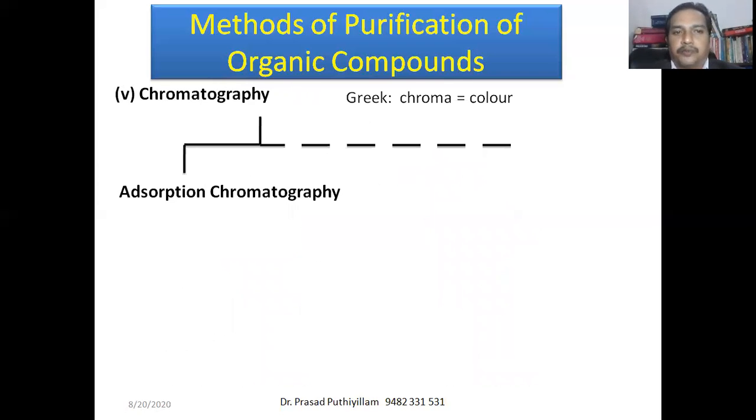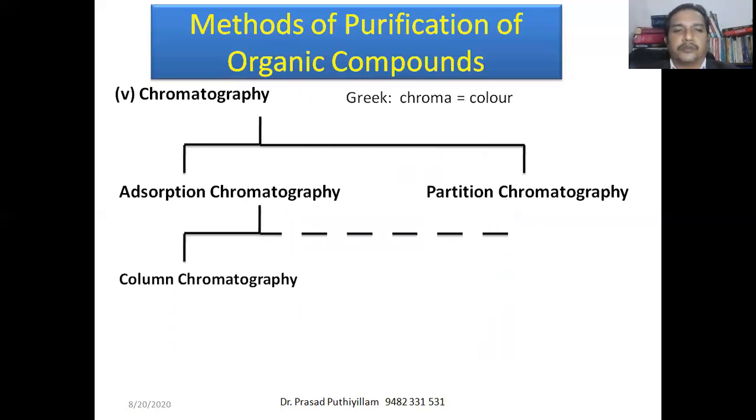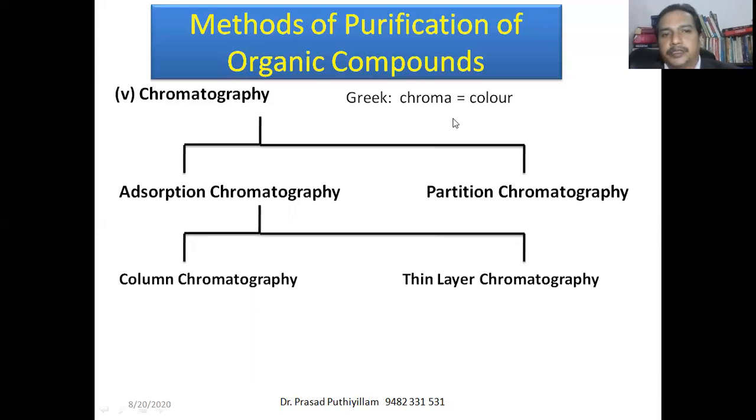The last one, the fifth method of purification, which is also a method used for qualitative analysis, is chromatography. In Greek, chroma means color. In the initial days, when the chromatography method was introduced, it was used to separate plant extracts, which always have color. Therefore, the name came as chroma or chromatography.